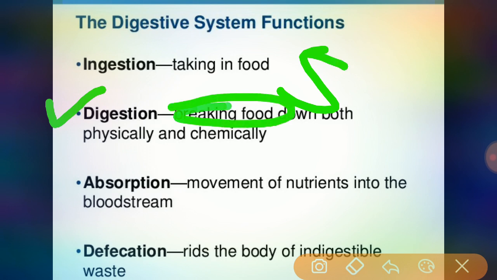In mechanical digestion, the teeth cut and grind food before it is swallowed, and then the smooth muscles of the stomach and small intestine churn the food. The food molecules become dissolved and thoroughly mixed with the digestive enzymes. That is mechanical digestion.